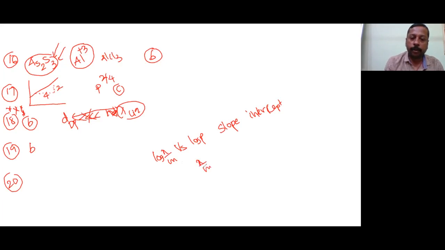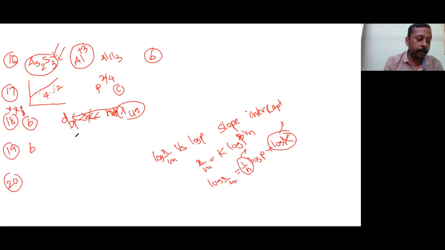Okay. x upon m is equal to k into p to the power of 1 by n. So log x upon m is equal to 1 upon n log p plus log k. So intercept is log k, slope is 1 by n. So which is the answer now? Now you got clarity. Only 1 upon n appears as a slope. That is, 19th answer will be B.